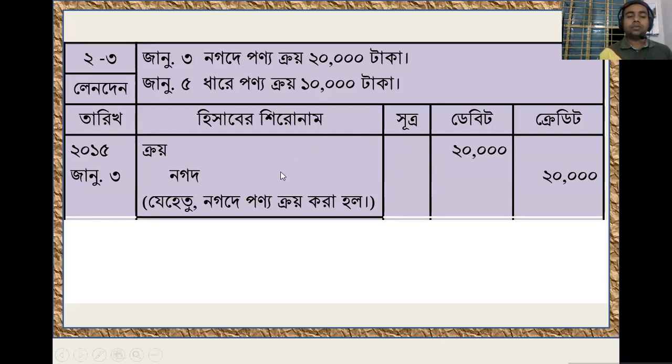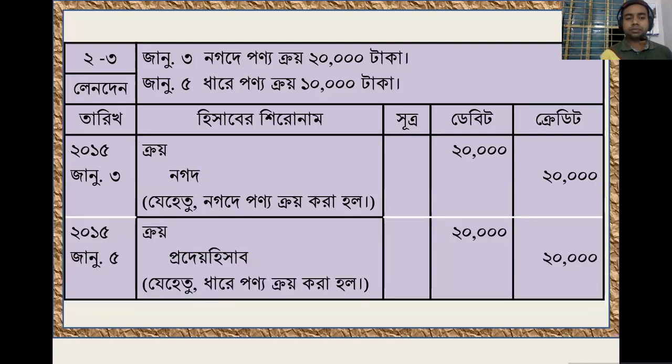Okay. On January 5, purchased product not in cash, purchased product on account. So purchase means expenses. Expenses increase, so expenses will be debit. Side by side, as we didn't pay the amount, we have to pay the amount, so the liability has increased. Here liability means accounts payable. If any liability increases, it will be credit. So purchase will be debit and accounts payable will be credit. Am I right? Okay.